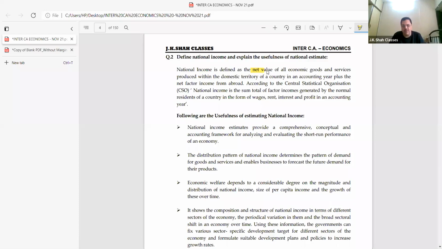Today, if I go to sell it, do I get 10 lakh rupees for that car? Can you tell me? You won't get 10 lakh, right? So, bacha, the value has become less. So I should not take the value, students, at which I bought it, but I should deduct the value of depreciation. So it should be gross minus depreciation. Chalo. Net value of all economic goods and services.